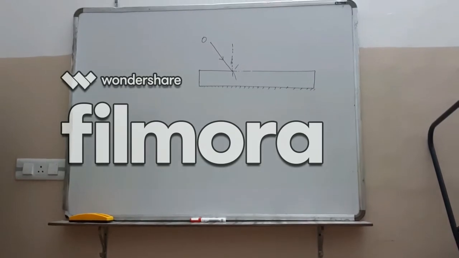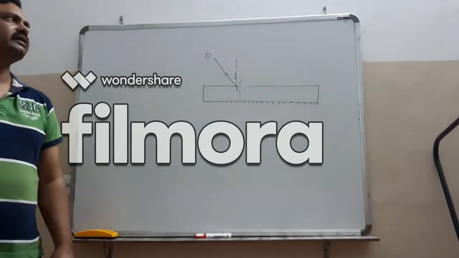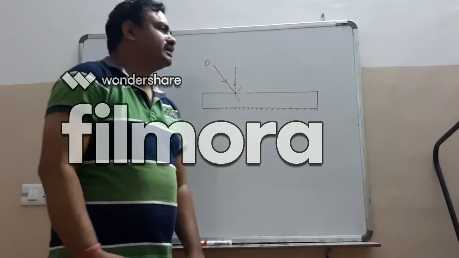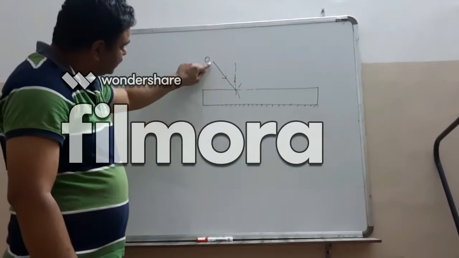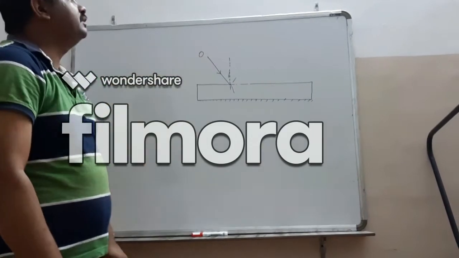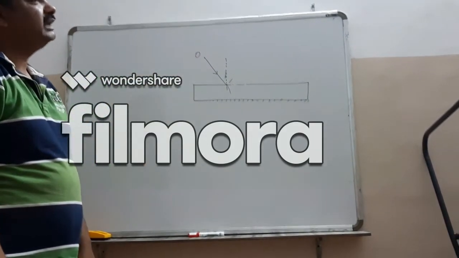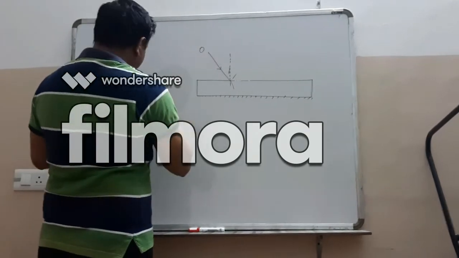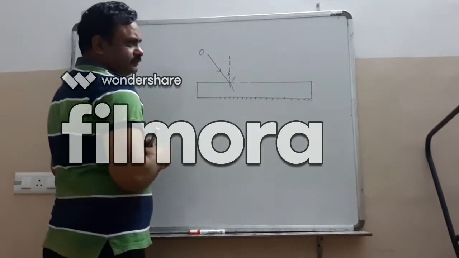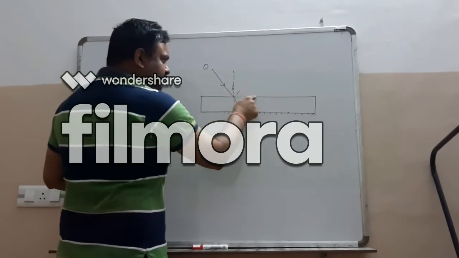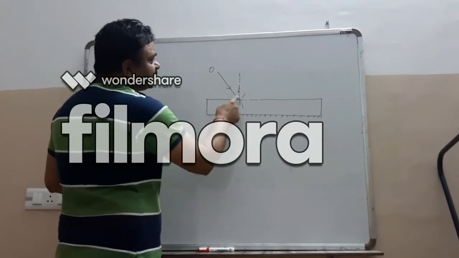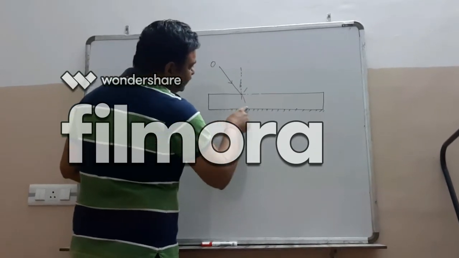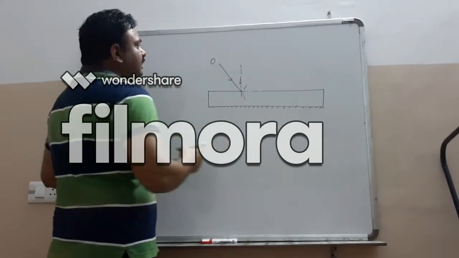Now the multiple images in a thick plane glass plate. This is a thick plane glass plate. This is a point object. We want to find out about the multiple images. Here, from this point O, this is an incident ray. And this is made up of glass, so obviously refraction will take place, but 100% refraction will not take place.